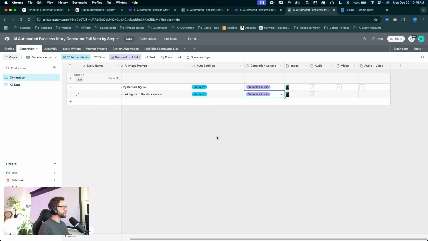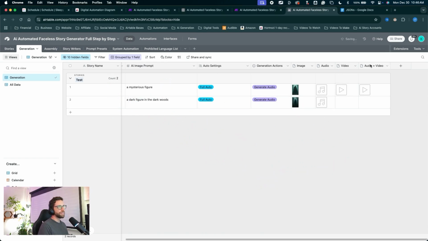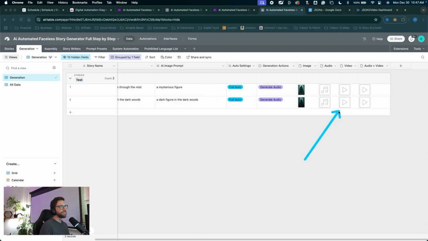While we're waiting, we can change up the view a little bit. So I'm gonna come up to this button and set it to medium. That gives us a better view of our images, kind of blows up all of the records into a larger view just to see things a little bit better. I'll resize some of these fields, and that video has popped in here. The automation is still set to full auto. So once the audio and video arrives, it will automatically merge them into our combined audio and video. So there it is, nice and finished.